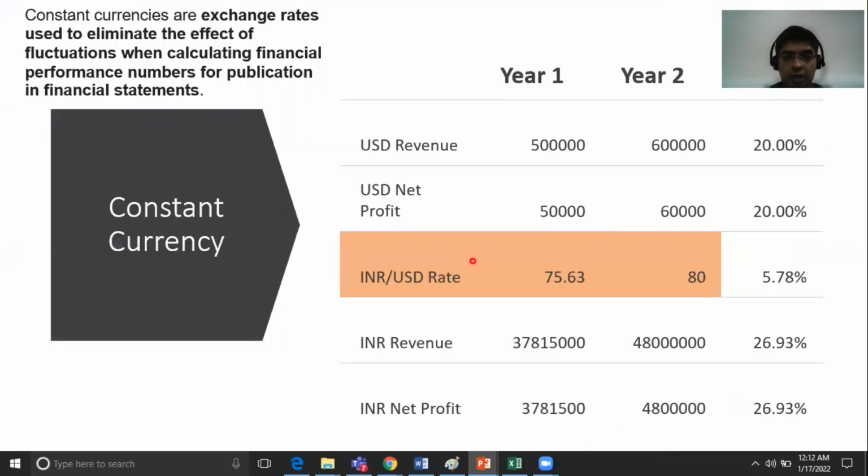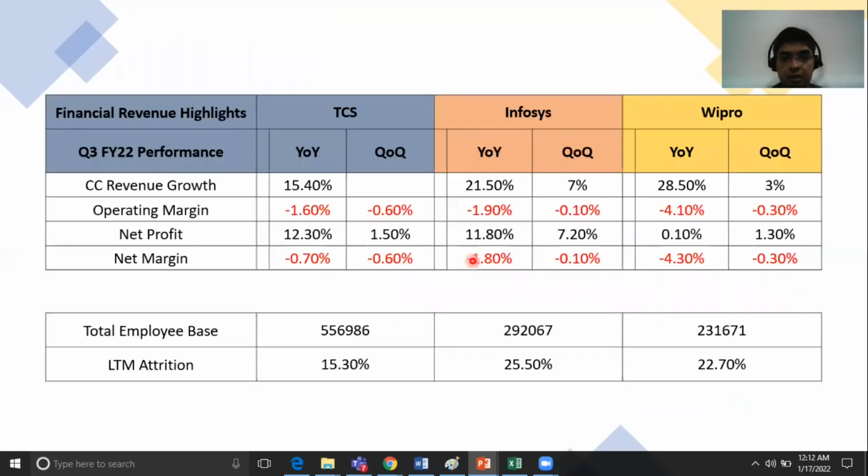I will now take you to a more interesting slide. Now let us have a look at the leftmost column. These are the financial revenue highlights: CC revenue growth, operating margin, net profit, net margin, total employee base of the organization, and LTM attrition, which is last 12-month attrition within the organization. Now, when we talk about TCS,